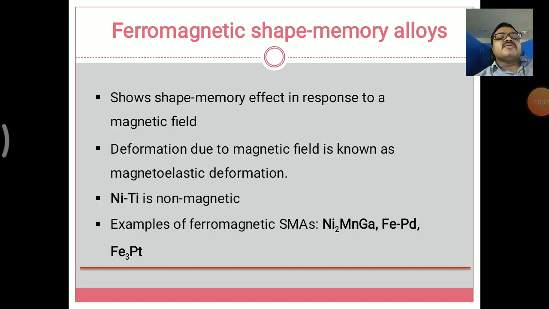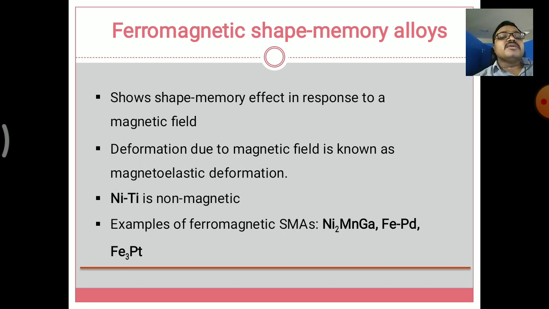Next one is the ferromagnetic shape memory alloys. Ferromagnetic shape memory alloys consist of iron and have magnetic properties. So this shows the shape memory effect in response to a magnetic field. The title itself shows the ferromagnetic range. So a magnetic field is imposed on the alloys which we use, and for the other materials also, the magnetic property is induced in them.